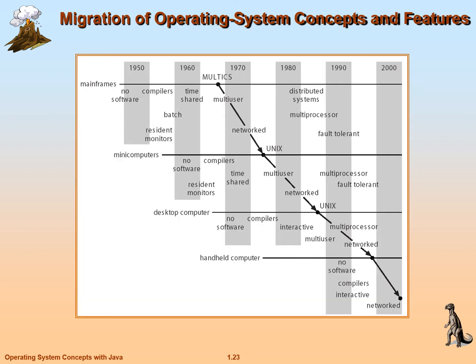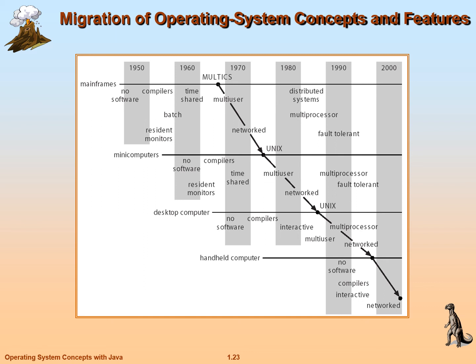If you see the migration of operating system concepts and features from 1950 to around 2000, right now we are using multi-processor systems. There are multiple processors installed in a single laptop.